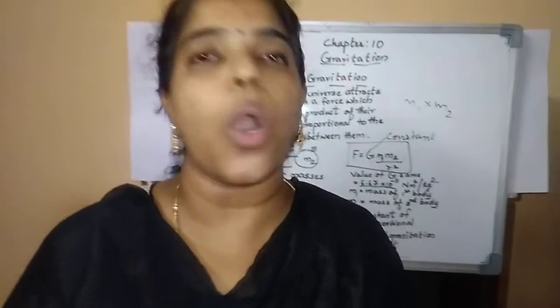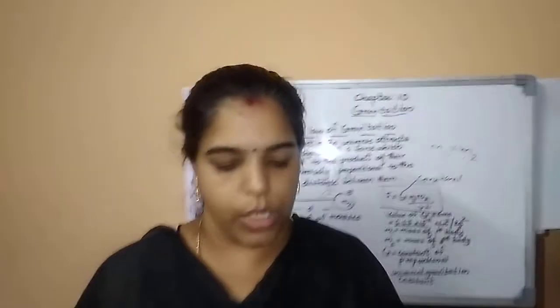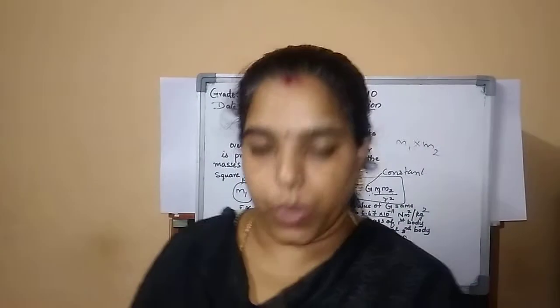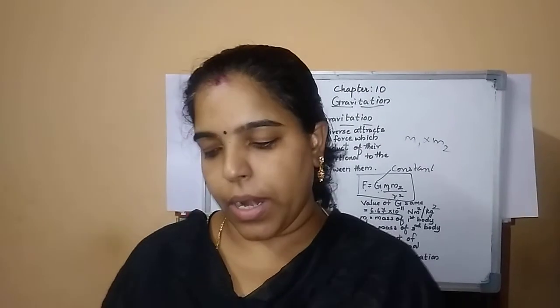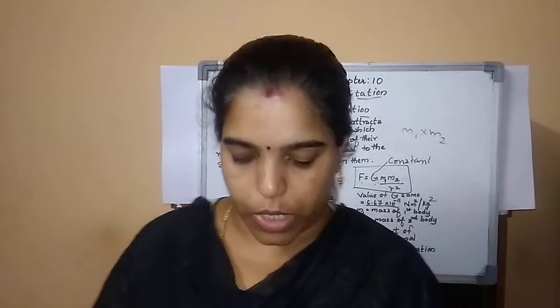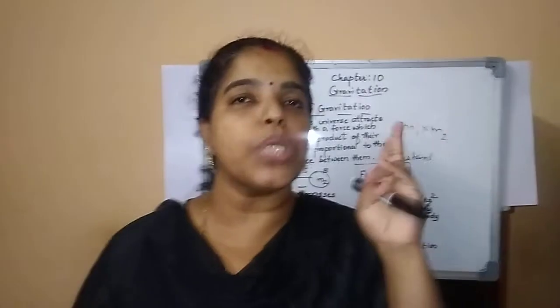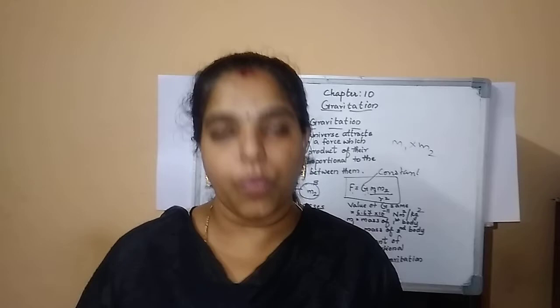I'll explain you now one by one. So first, force at the distance. The forces are always attractive. The force at the distance is equal and opposite, independent of the intervening medium, independent of the presence of other objects also, acts along the line joining the two centers of those objects, and it's a long range force.